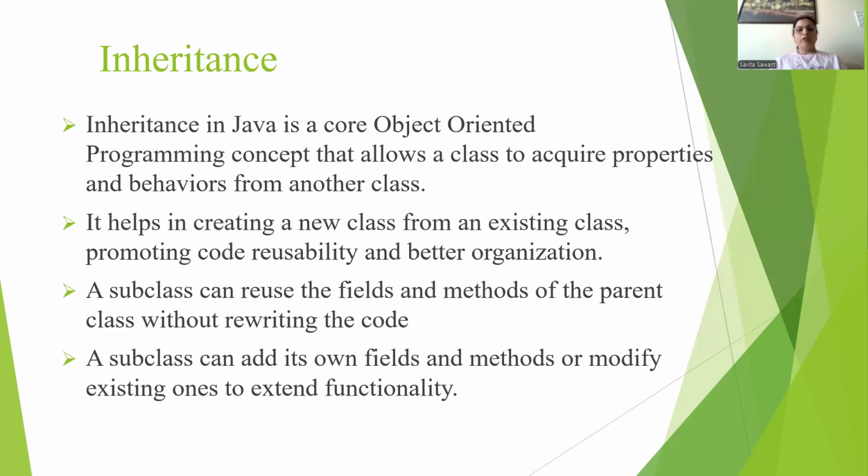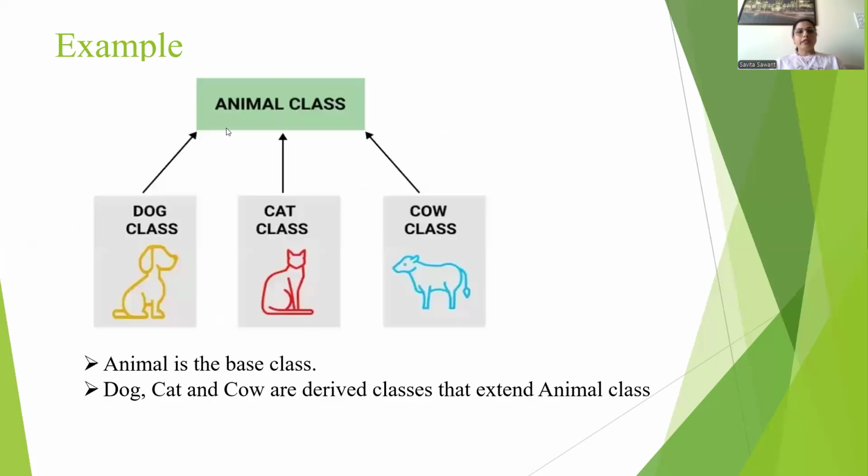Whatever fields and methods of the parent class are used in the subclass without writing them in the subclass. The subclass can add its own methods and fields as per its requirement. See this example here. The animal class is the parent class, and the dog class, cat class, and cow class are inheriting the properties of the animal class.